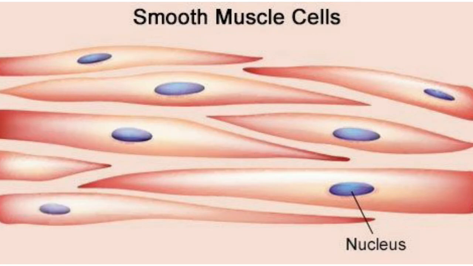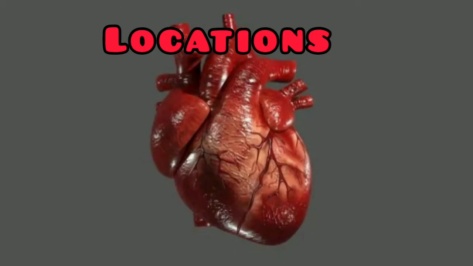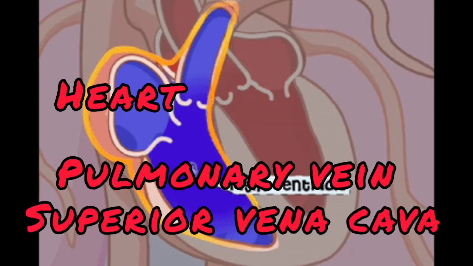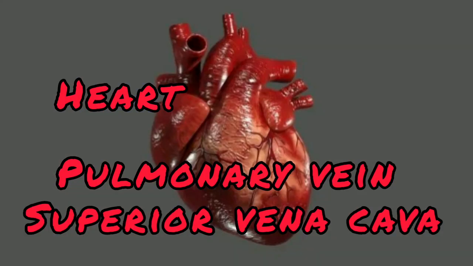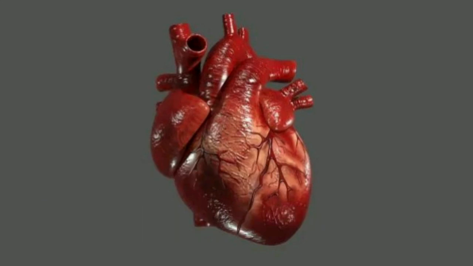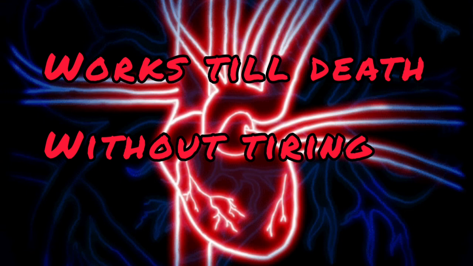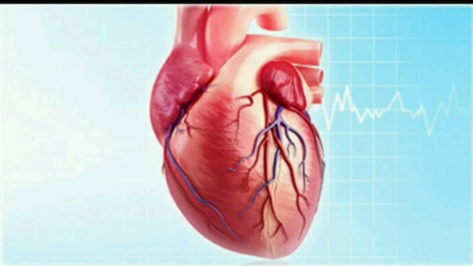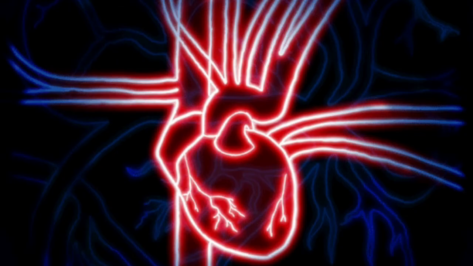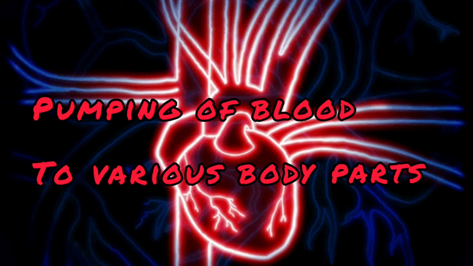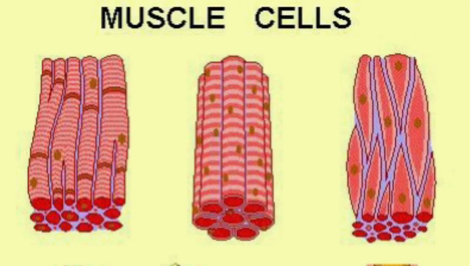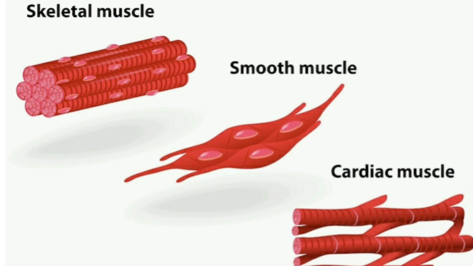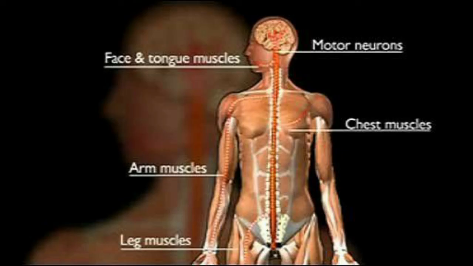Now the locations, they are found generally in the heart, the pulmonary vein and superior vena cava. The functions of these muscles are they work continuously and tirelessly till the end of the life of an organism. They contract rapidly and rhythmically. So contraction and relaxation of this cardiac muscle cause pumping of the blood to the various parts of the body. So my dear children, hope you understood the topic of the types of muscular tissues in the vertebrates or human body. Now these three types of muscular tissues, their locations and functions.